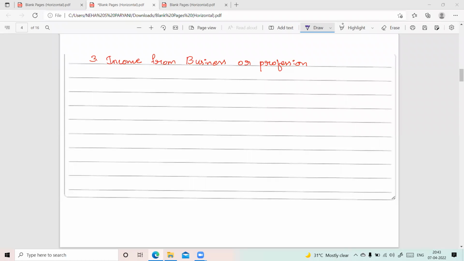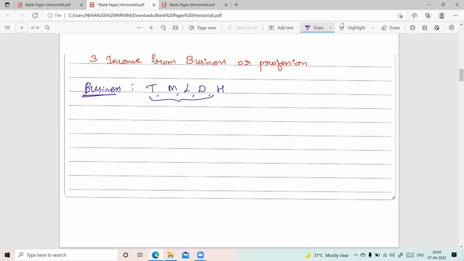Our third head of income is income from business or profession. If a person is involved in some kind of business, it could be a trading business, a manufacturing business, a logistic business, a distribution related business, a hotel business or restaurant business. It could be any type of business. If a person is earning any profits out of the business, that income will be called income from business, and that is taxable.